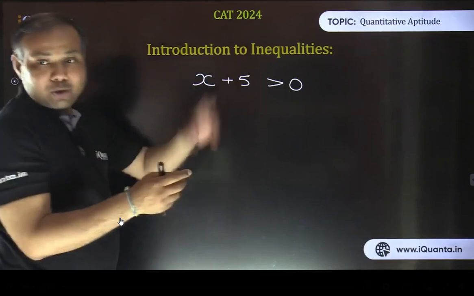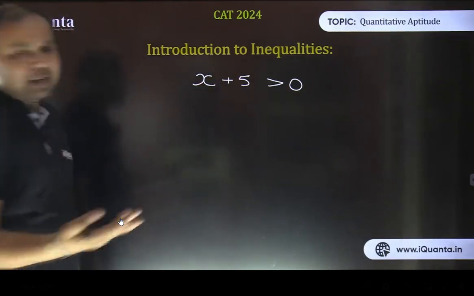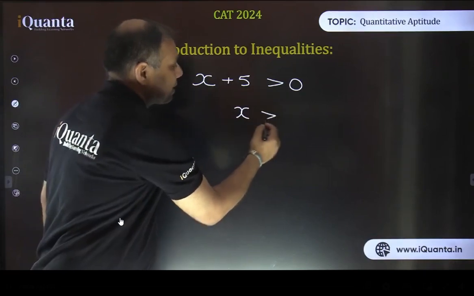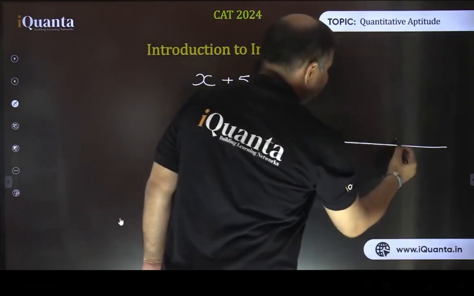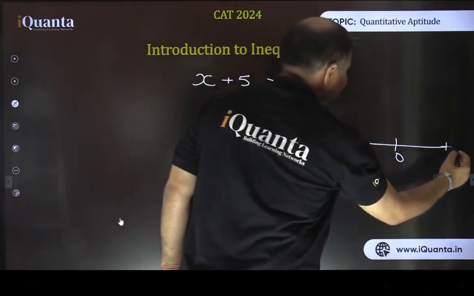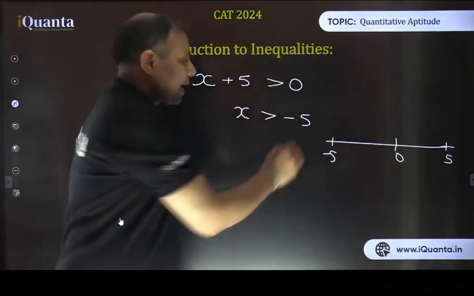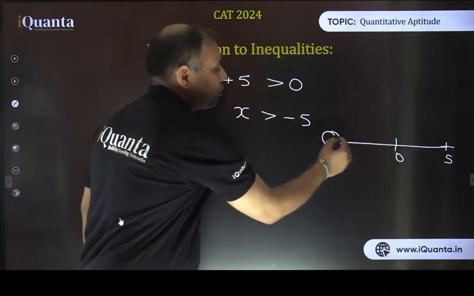As we just saw in the previous slide, if I take 5 on that side, in other words we can also say subtracting 5 from both sides. That gives us x should be greater than minus 5. On the number line, this is 0 somewhere, this is minus 5, and this is plus 5. So x is greater than minus 5, which means on the right side of minus 5, excluding the value minus 5.